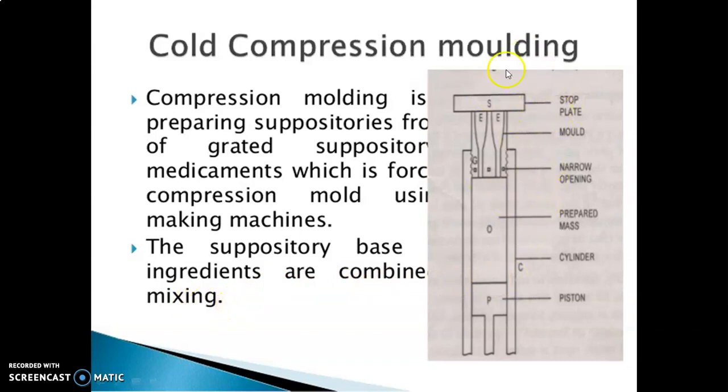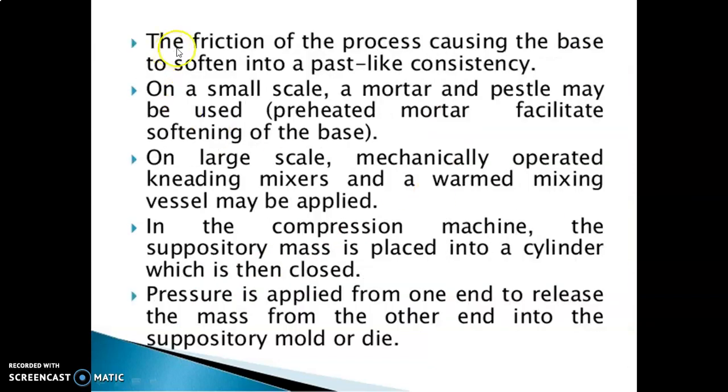See in the diagram, this is the cold compression molding. The friction of the process causes the base to soften into a paste-like consistency. On a small scale, a mortar and pestle may be used. A preheated mortar facilitates the softening of the base. On a large scale, mechanically operated kneading mixers and a warmed mixing vessel may be applied.